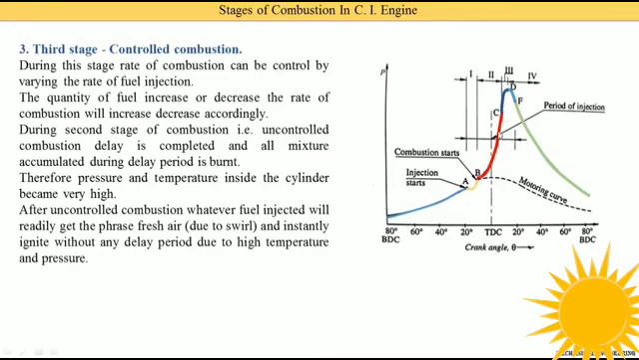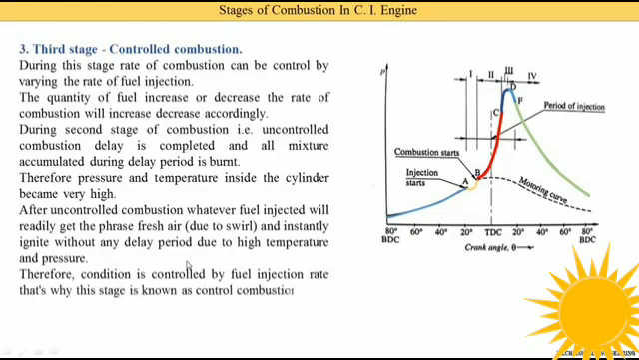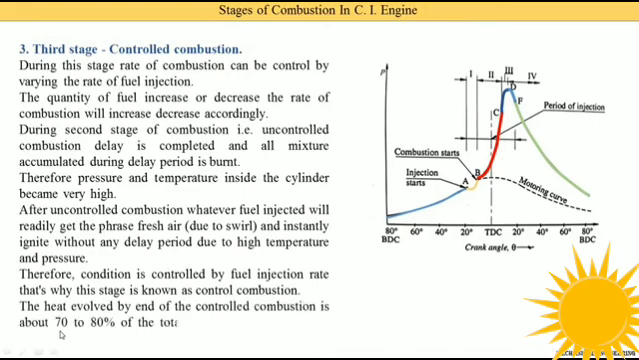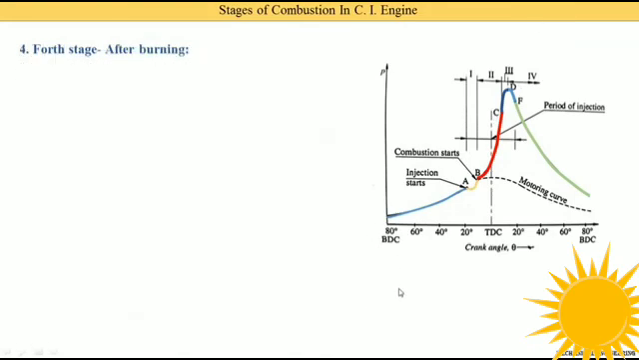That after point C to point D is the third stage, that is controlled combustion. It is the top of the curve and the pressure is much higher at this point. This condition is controlled by the fuel injection rate. That's why this stage is known as controlled combustion. The heat evolved by the end of the controlled combustion is about 70 to 80% of the total heat of the fuel supplied during the cycle. That means the maximum heat is generated during this stage.